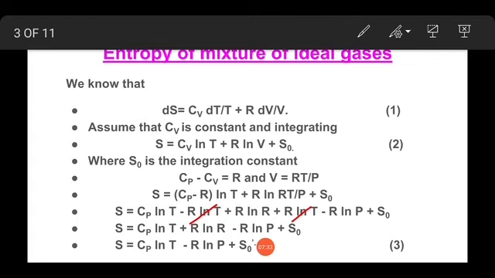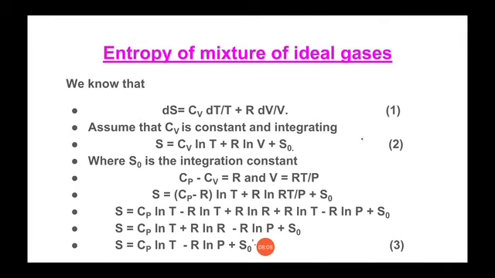Now here, S0 is our integration constant and R is our gas constant. So we combine both these constants. It is Cp ln T minus R ln P plus S0 prime, where S0 prime is R ln R plus S0. So we have merged both the constants, that's why it is S0 prime. And of course that is our equation number 3.